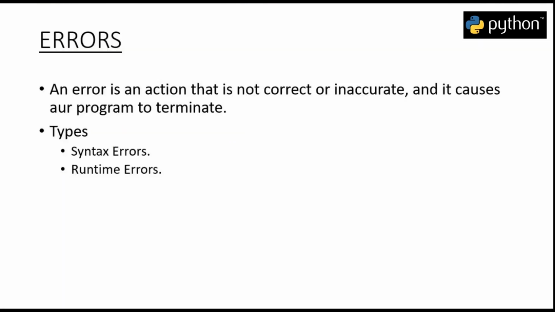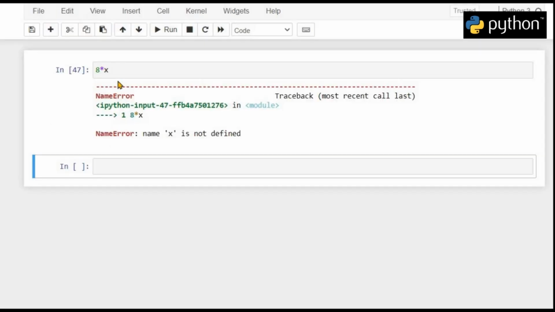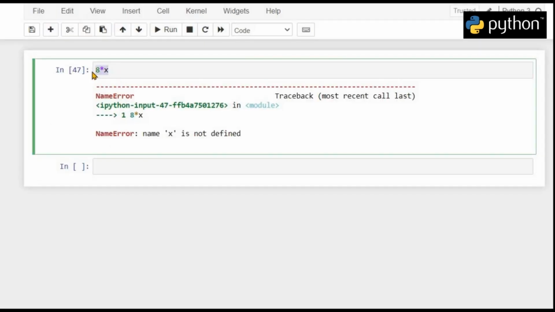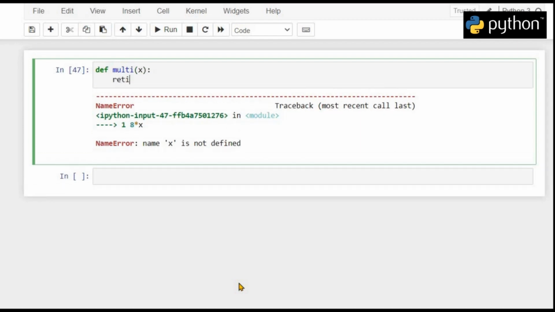Now there are basically two types of error in Python. The errors are syntax error and runtime error. So for example, let's say we define a function called def multi, which basically takes an argument x and returns 8 multiplied by x.